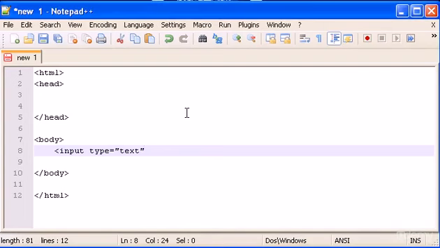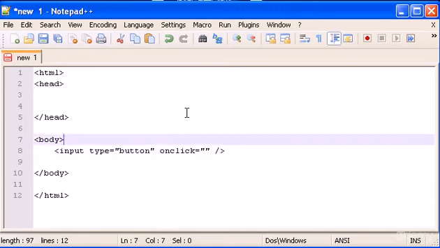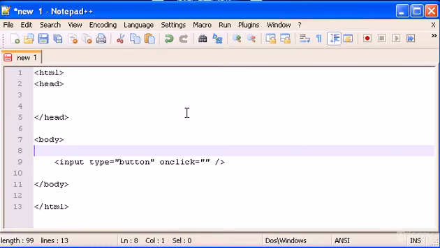So text, and this is going to be, let's say, it's not text. Input type is button. Okay, and let's type here onclick is going to be equal to something.